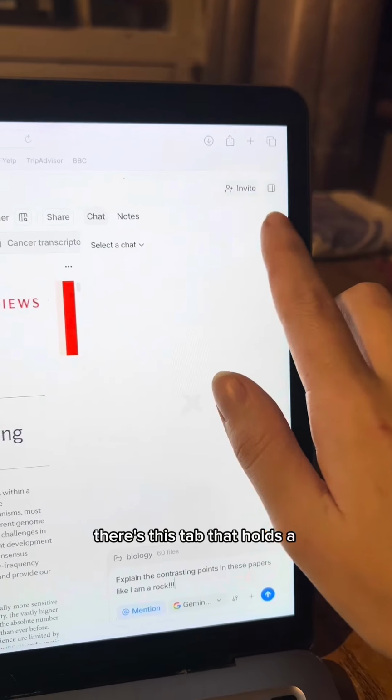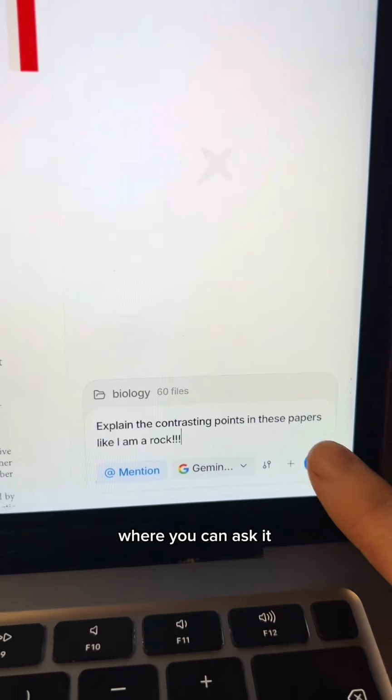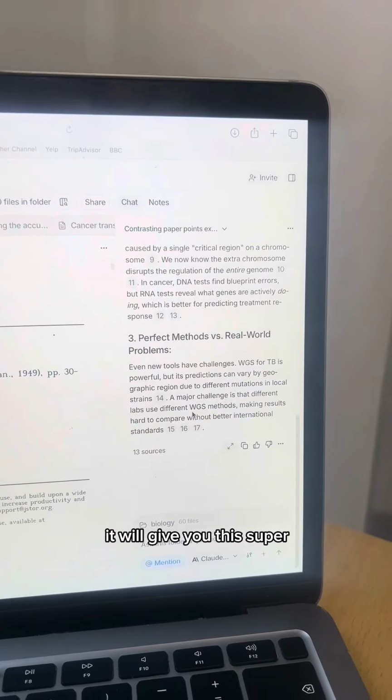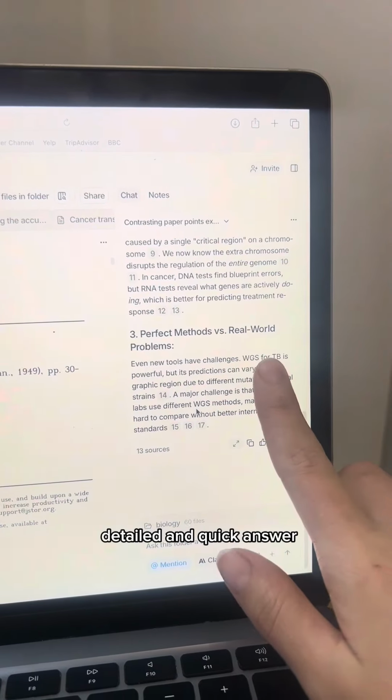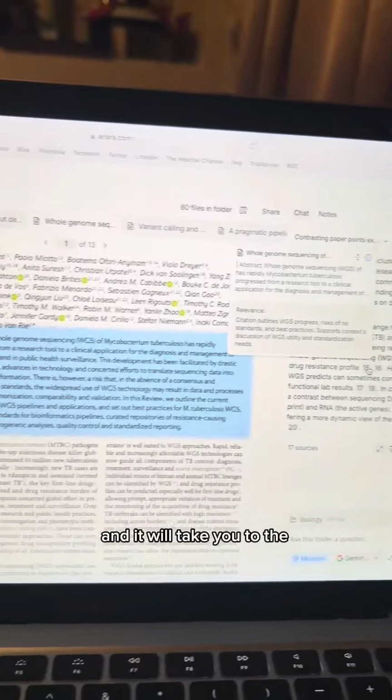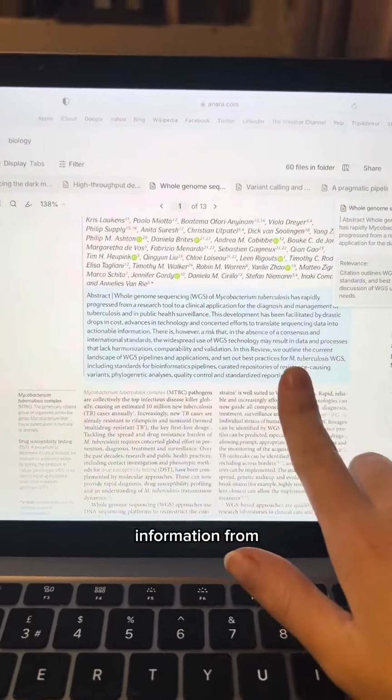Over here in this corner, there's this tab that holds a chat box where you can ask it anything based on the papers. And no matter what the question was that you asked, it will give you this super detailed and quick answer. And if you're wondering what these numbers were in the answer, you can click any of these citations and it will take you to the point in the paper where it's got the information from.